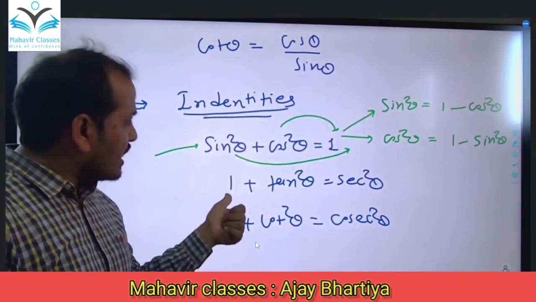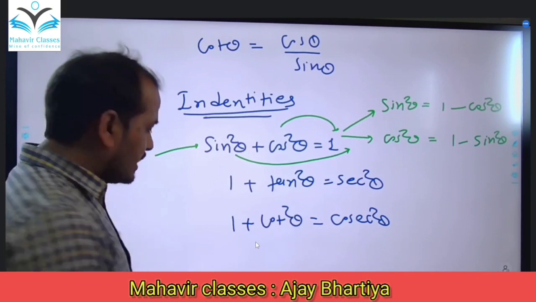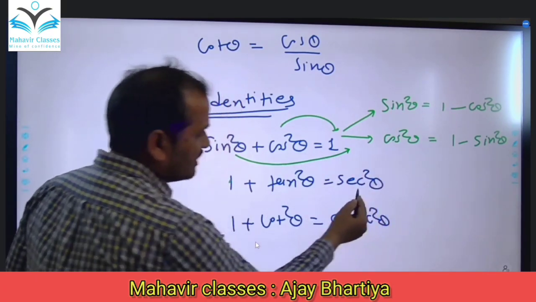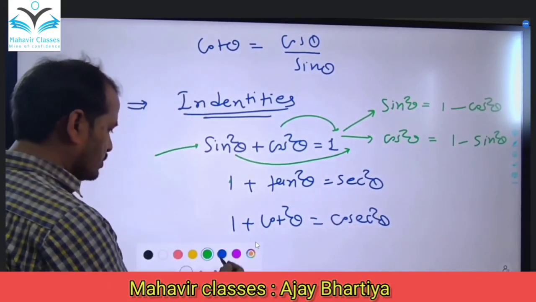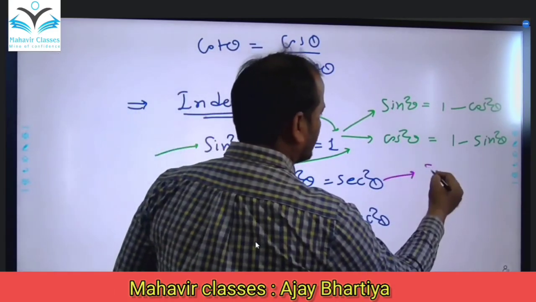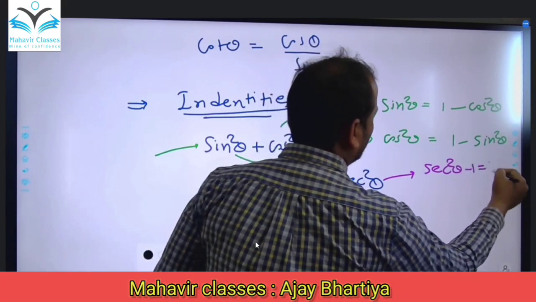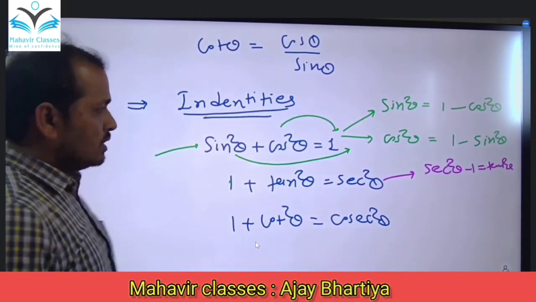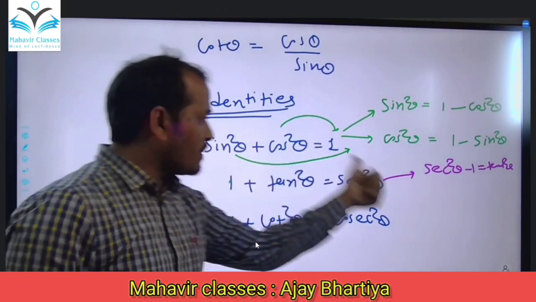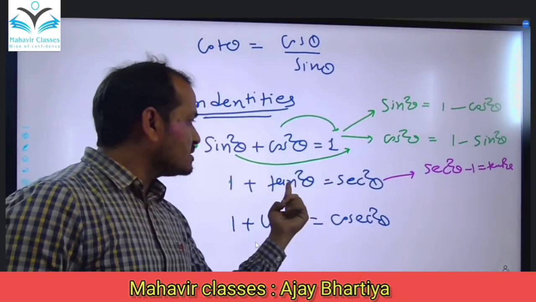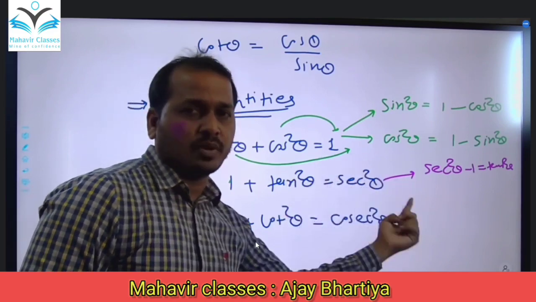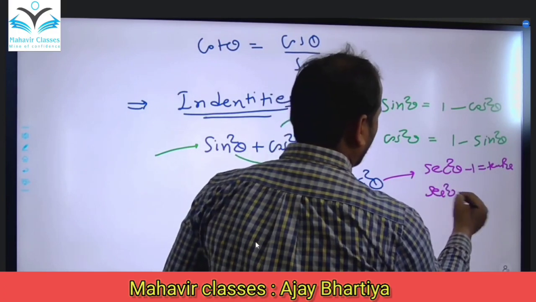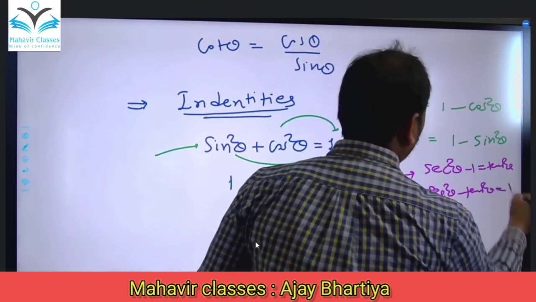As it is, you can use it like this. If we change the side of 1, then we get sec square theta minus 1 is equal to tan square theta. And if we change the side of tan square, then sec square theta minus tan square theta is equal to 1.